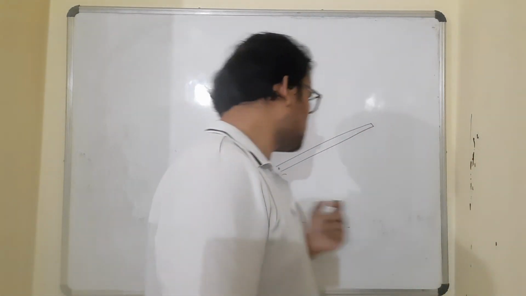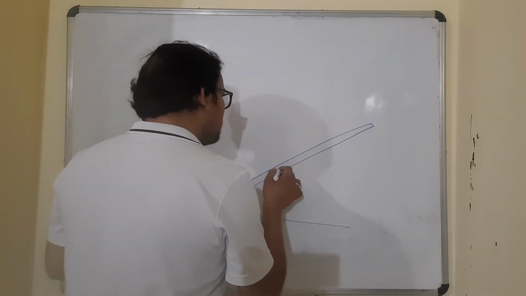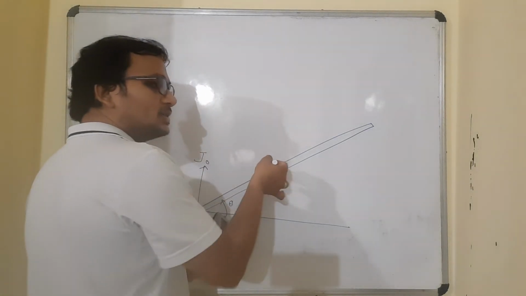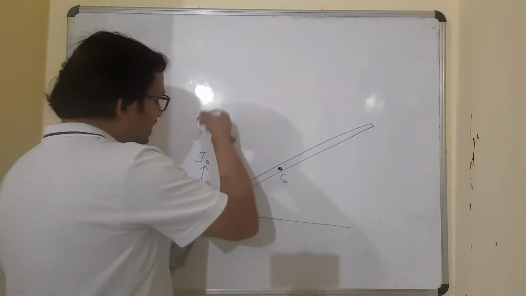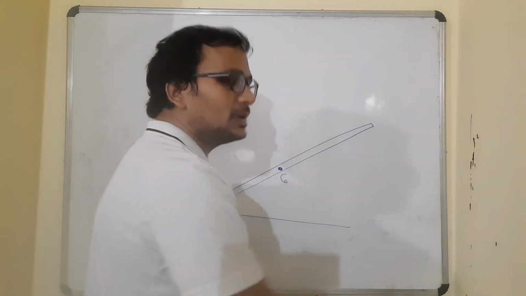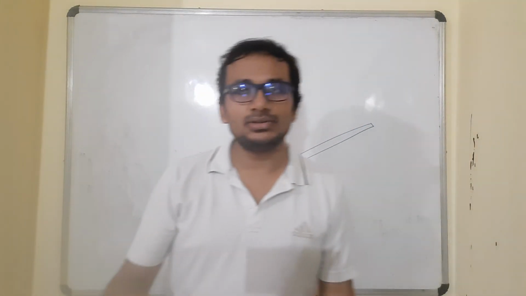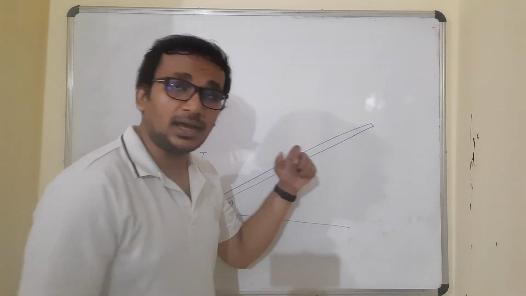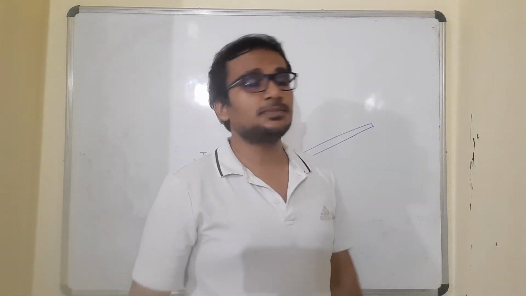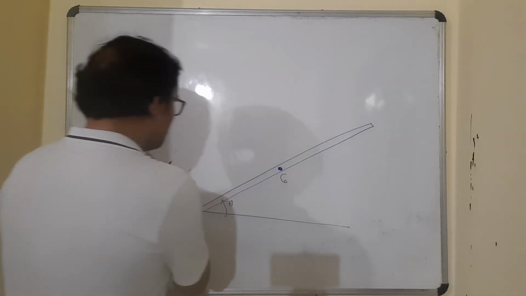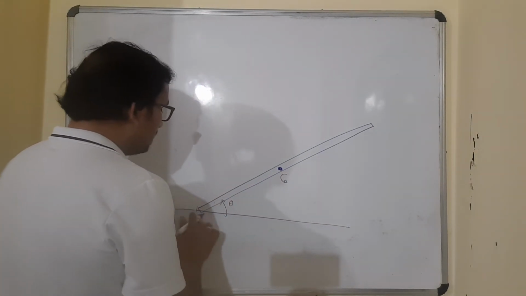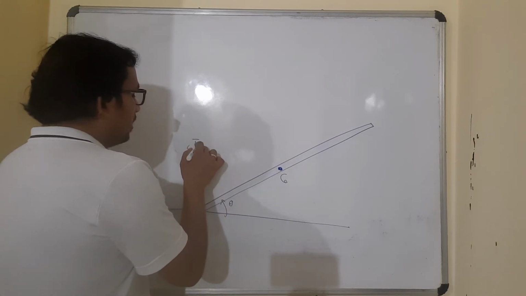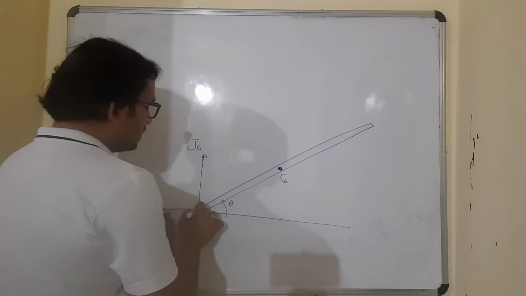Because linear impulse is a linear impulse about the center. If I assume an axis passing through the center like this, a horizontal axis passing through the center, is this linear impulse creating some angular impulse about the axis passing through the center? Yes, this linear impulse is producing an angular impulse about the axis passing through the center also.